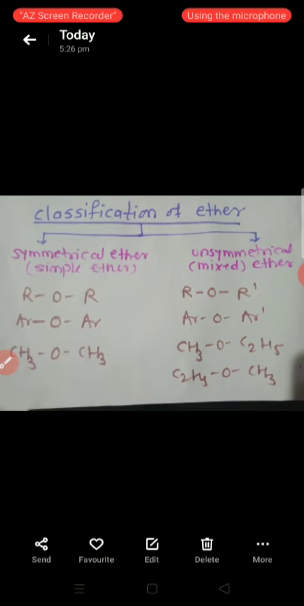Our next point is classification of ether. We saw the classification of alcohol and phenol. Classification of alcohols and phenols is monohydric, dihydric, trihydric and polyhydric. Another classification of alcohol is allylic, benzylic, and our next point is classification of ether.